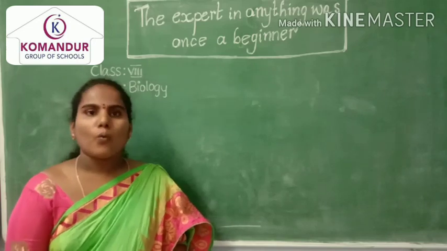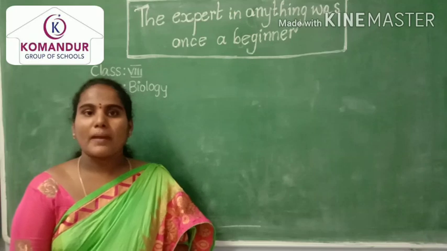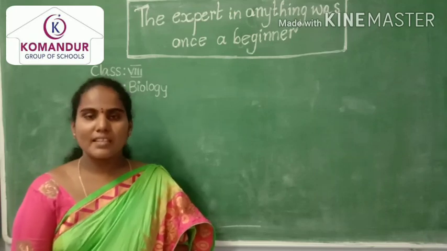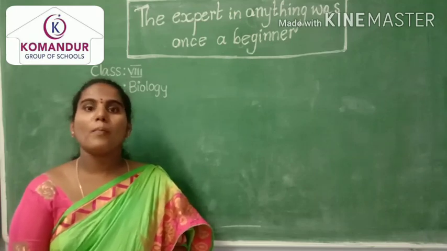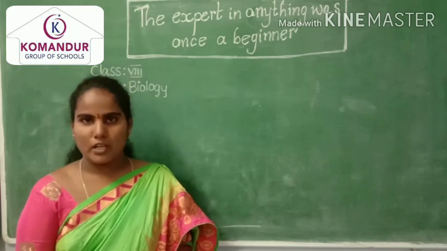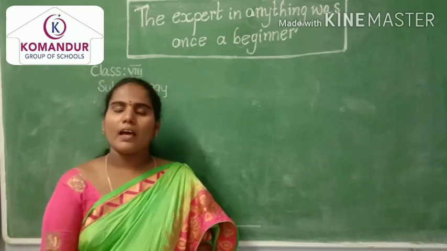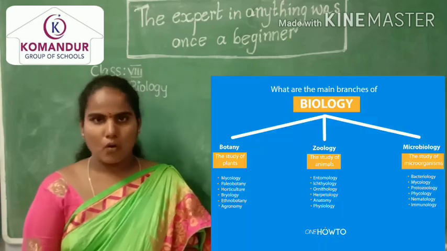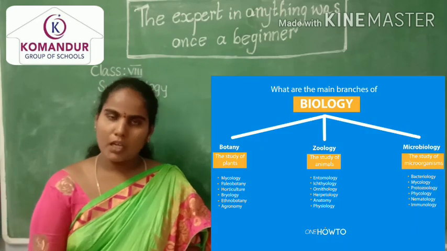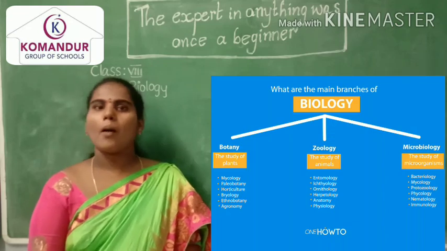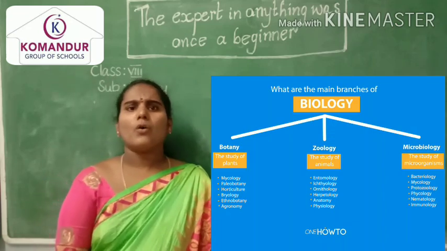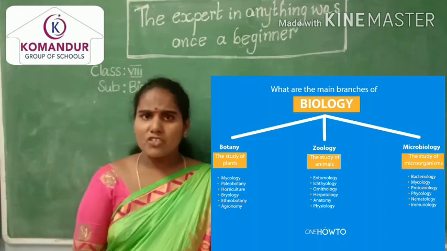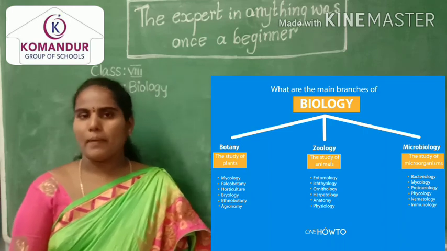Just as biology is a branch of science, there are many branches within biology. The three main branches in biology are botany, zoology and microbiology.